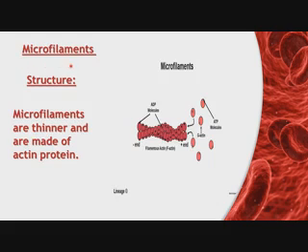Now the second one is the microfilament. Cytoskeleton is made up of microtubules and microfilaments. Now this is the microfilament. Let's see the structure of microfilament. Microfilaments are thinner and are made of actin protein. So they are thinner as compared to microtubules, and they are made up of actin protein. So in its chemical composition, actin protein is present, and these are thinner than microtubules. Now look at the structure of microfilament.